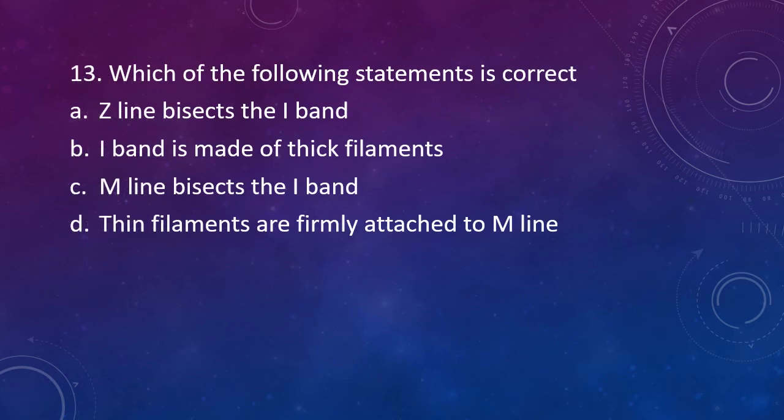Question number 13. Which of the following statements is correct? Z-line bisects the I-band, I-band is made of thick filaments, M-line bisects the I-band, or thin filaments are firmly attached to M-line. You have to mark the correct statement. The correct answer is option A, that is Z-line bisects the I-band.